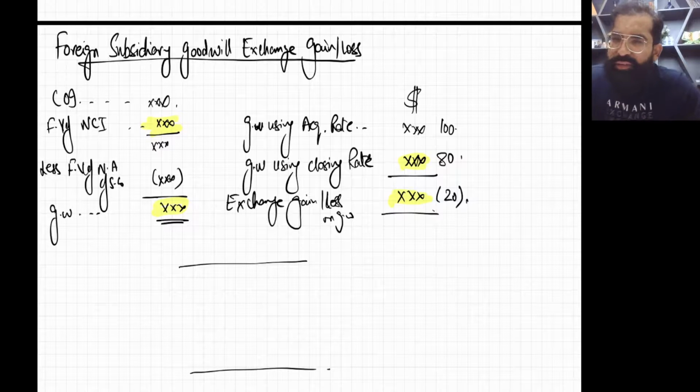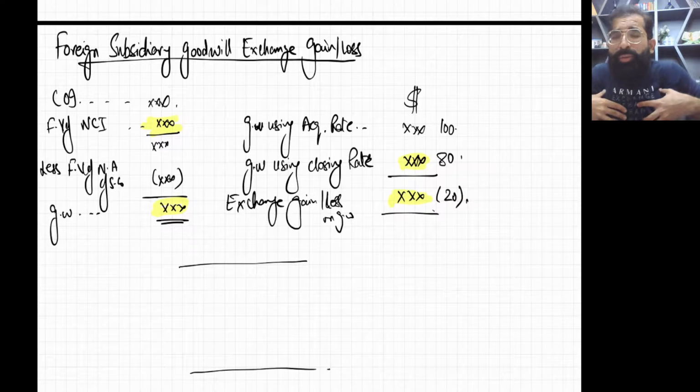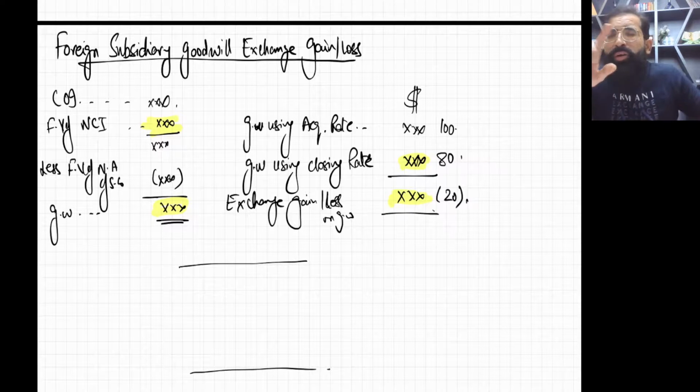Now just for recalling the concept, for example, there is an exchange rate of 100 at the acquisition date, but later on after 1 year the exchange rate changes and we are the owners. We bought this whole company, so because of changes in exchange rate, there is some exchange gain or loss in the goodwill.